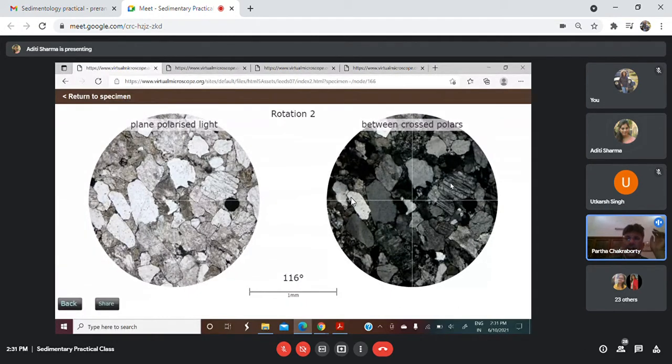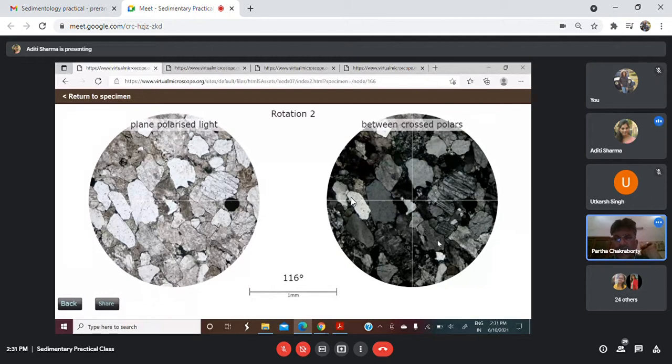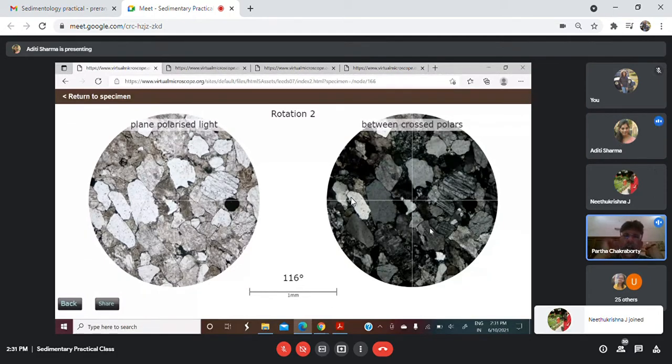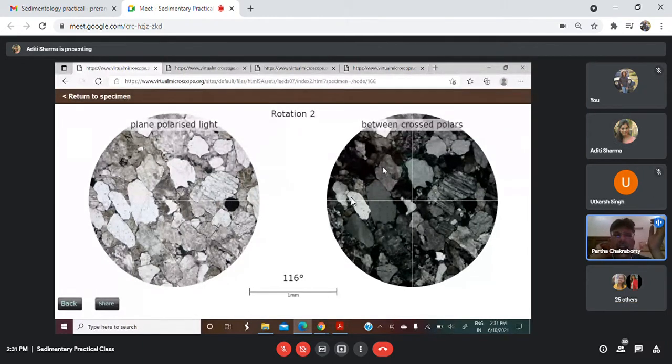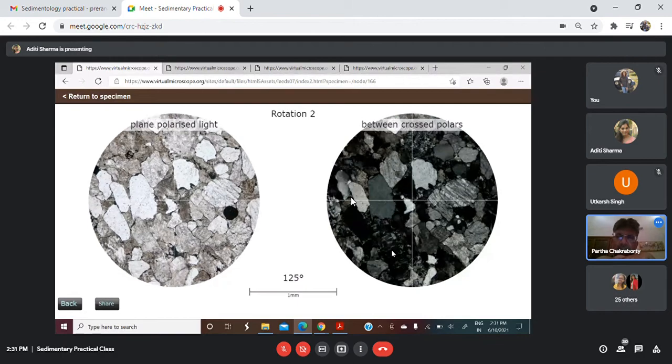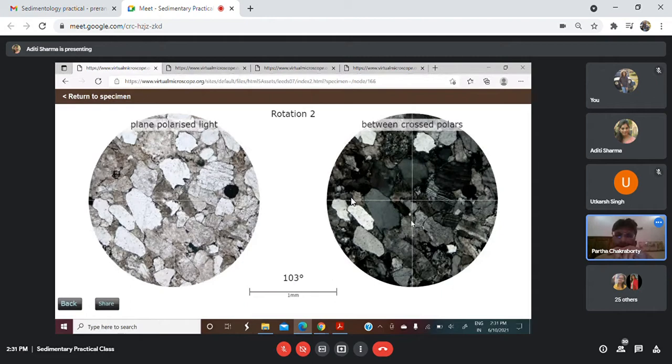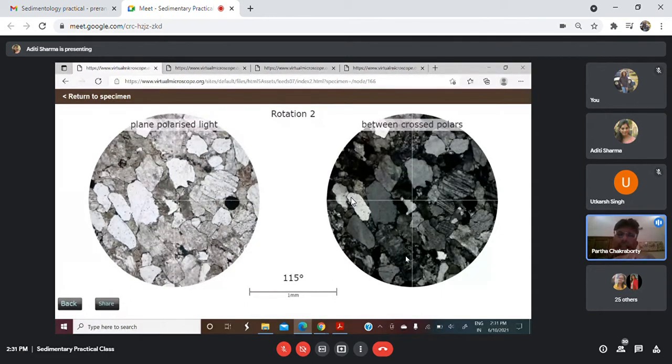If you see just below the microcline grain, the grain which is very dirty, and then on the left upper side, these dirty grains, I think they are basically the orthoclase grains. And this grain is also feldspar, and this one is also feldspar.